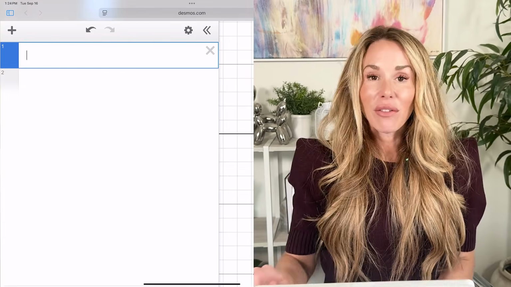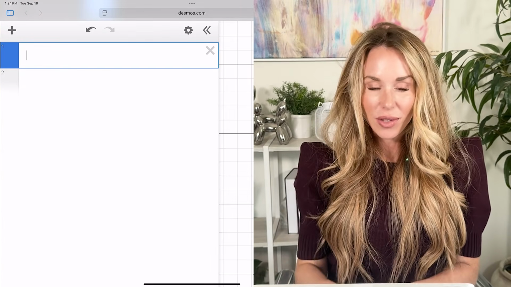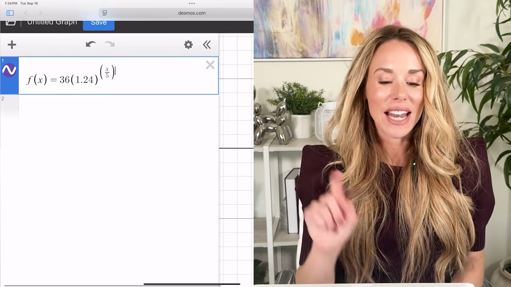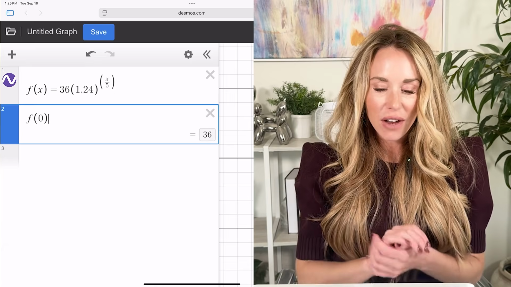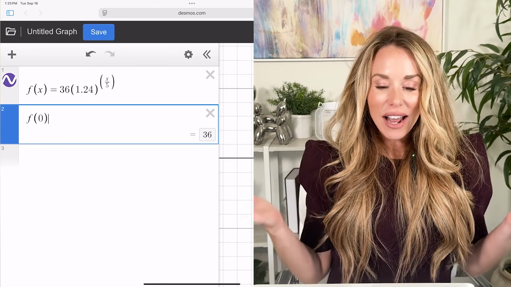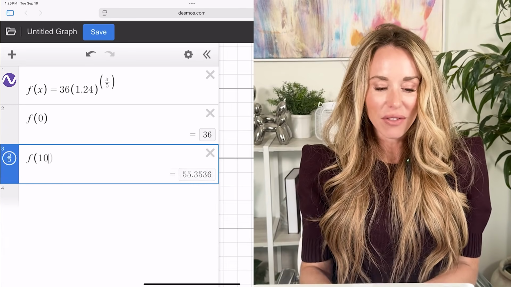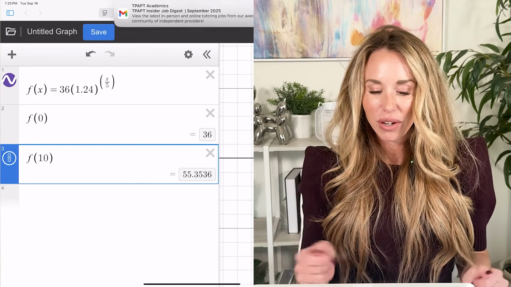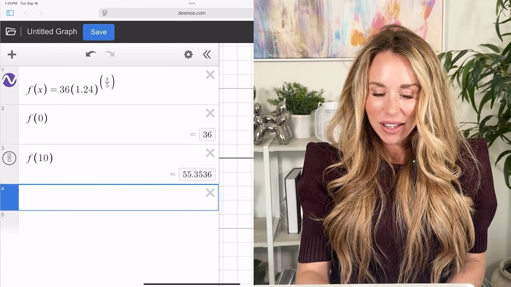It's really cool. All right, first things first, I'm going to type in the function and define it for Desmos. Okay, great. Now that Desmos knows the function, I'm going to tell Desmos to solve for f of 0 for me. So when x is 0, we get 36. Now I'm going to tell Desmos to solve for f of 10. When x is 10, we get 55.3536.